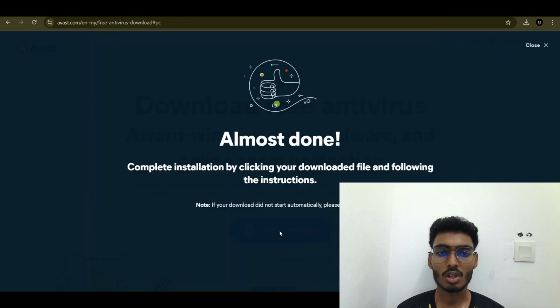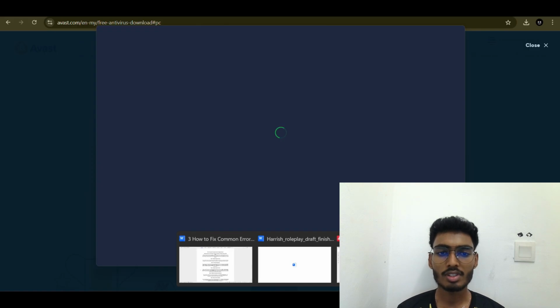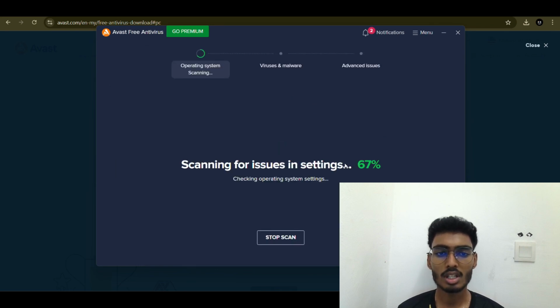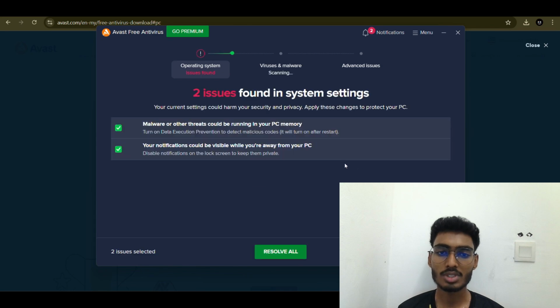Switch to the Avast installer window. After that, follow the prompts. I'll do a basic install. Click through the options. Important, read the terms and avoid bundled software.